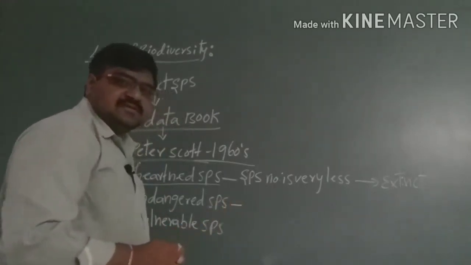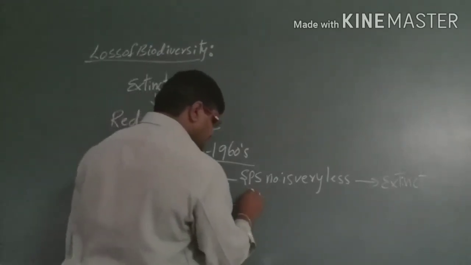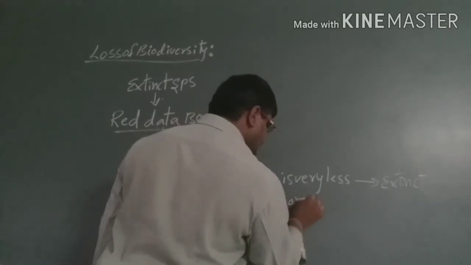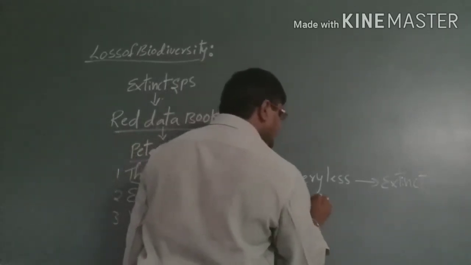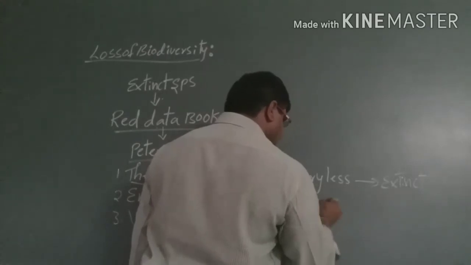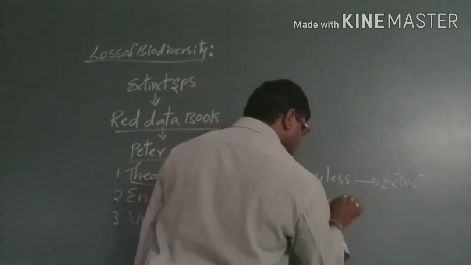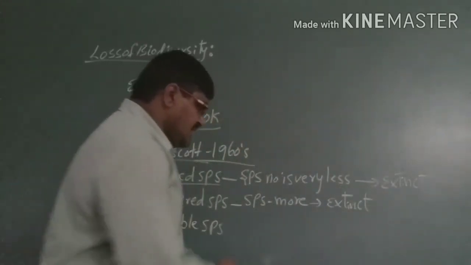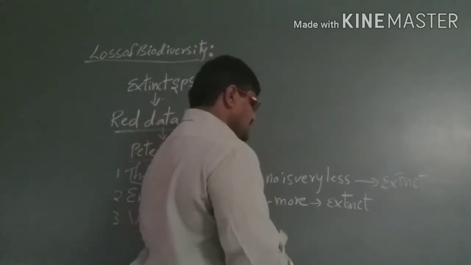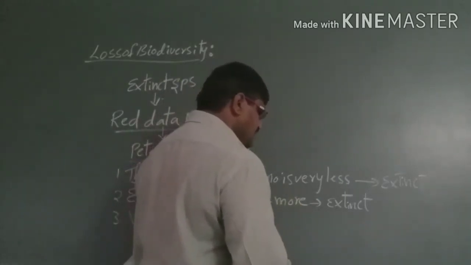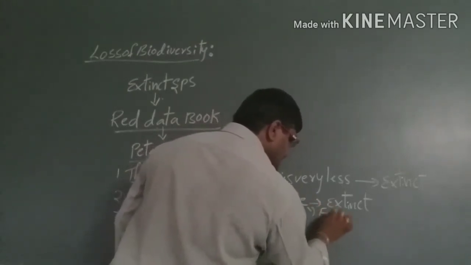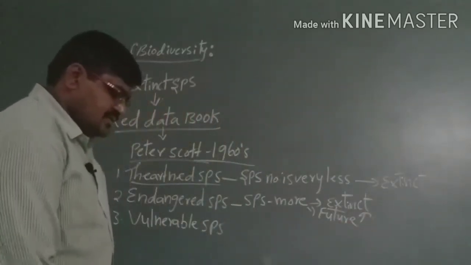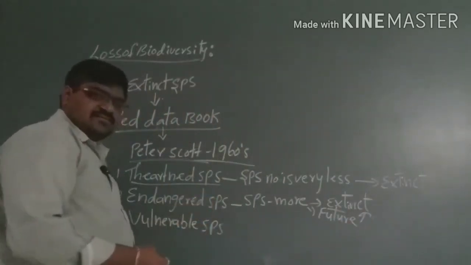Endangered species means their number is still more. But if you neglect them, in the near future these species will become extinct. Such species are called endangered species.